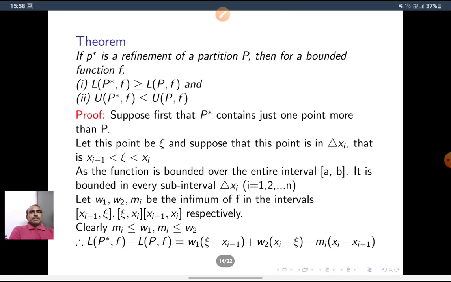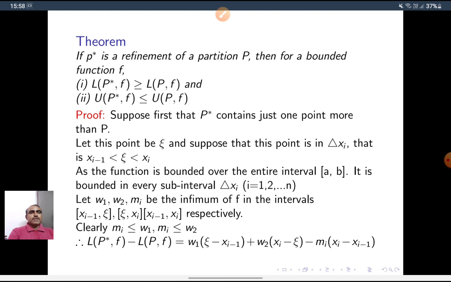If P star is a refinement of a partition P, then for a bounded function f, L(P star, f) is greater than or equal to L(P, f), and U(P star, f) is less than or equal to U(P, f). Suppose first that P star contains just one point more than P. Let the point be x star, and suppose this point is in the i-th interval, that is, x_{i-1} less than x star less than x_i.